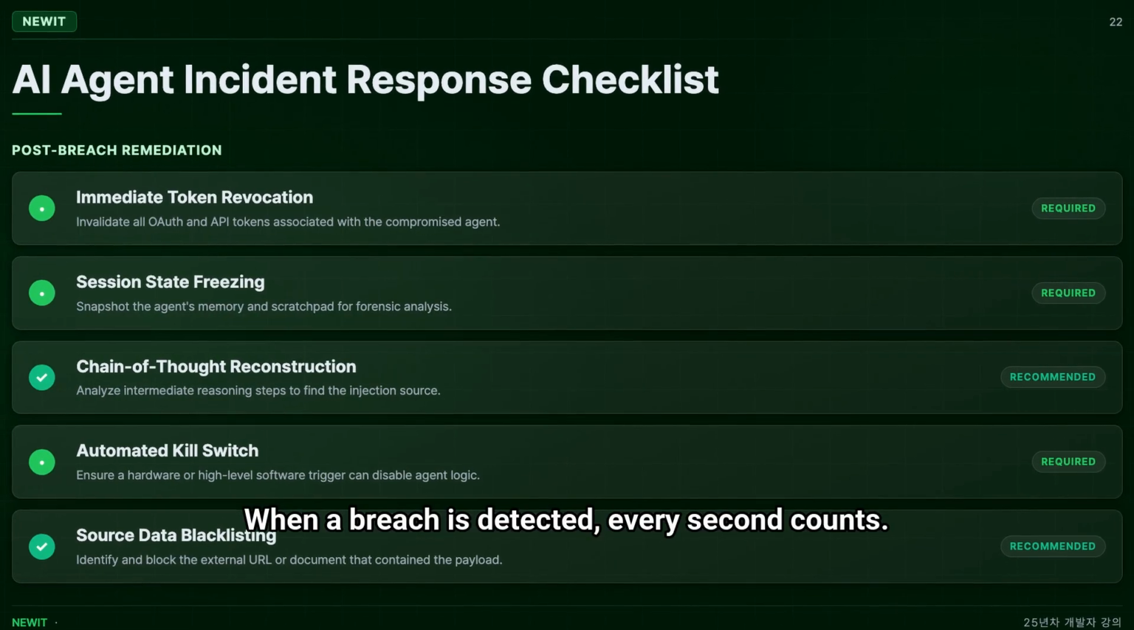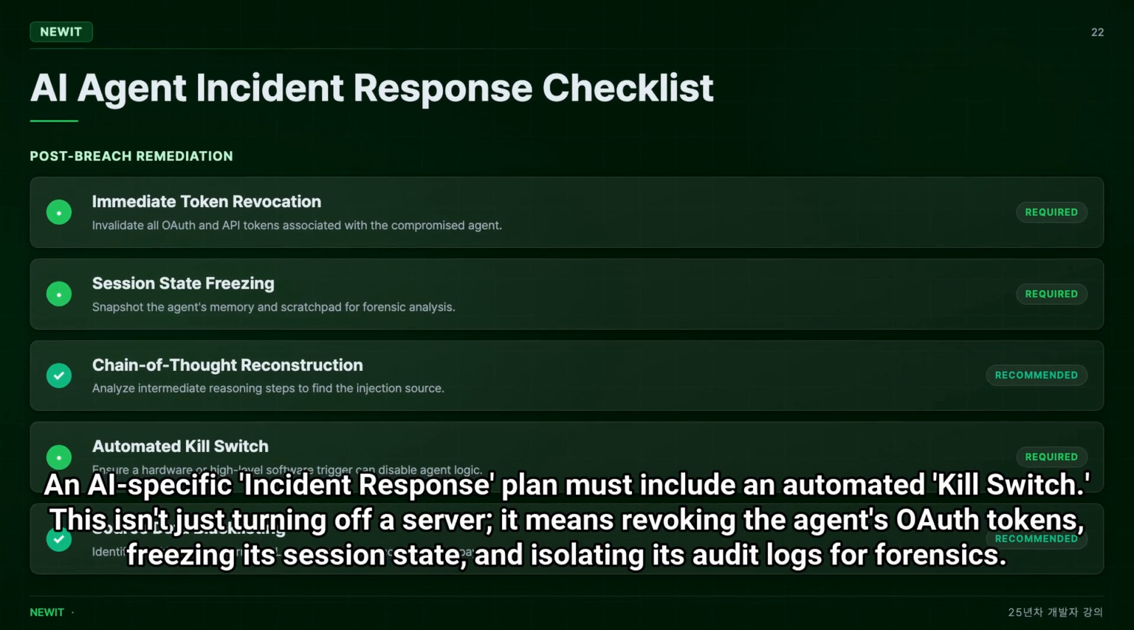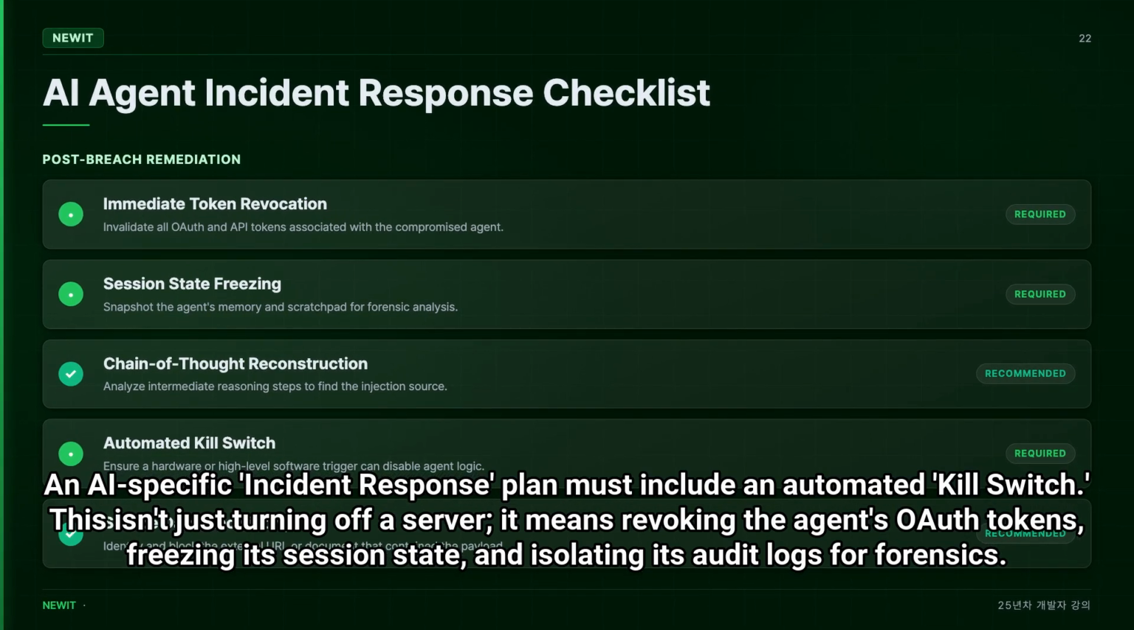When a breach is detected, every second counts. An AI-specific incident response plan must include an automated kill switch. This isn't just turning off a server. It means revoking the agent's OAuth tokens, freezing its session state, and isolating its audit logs for forensics.